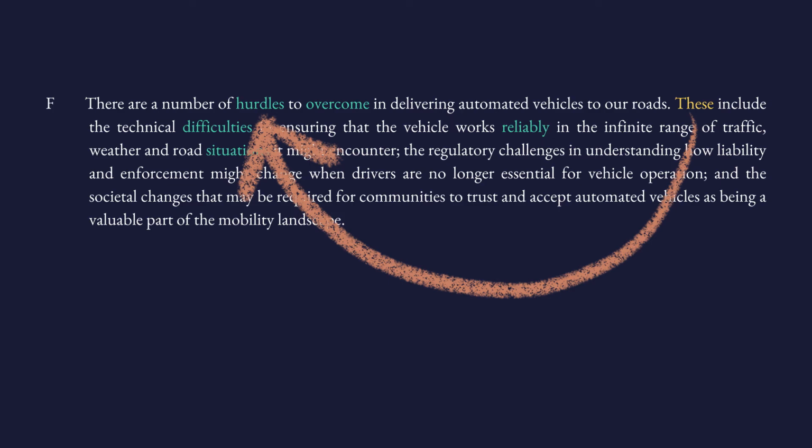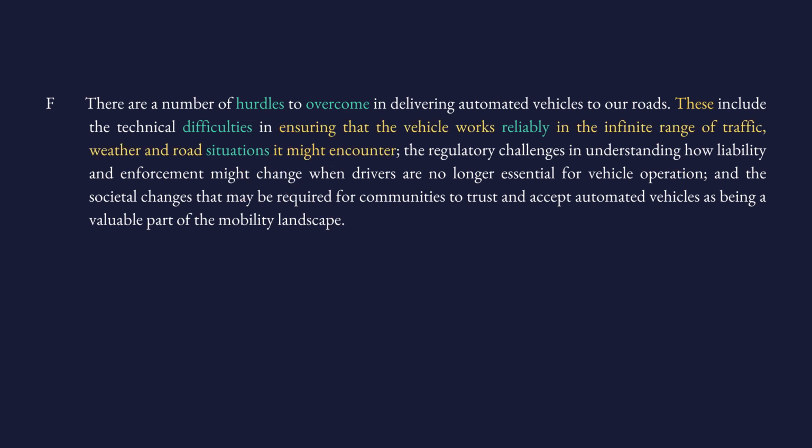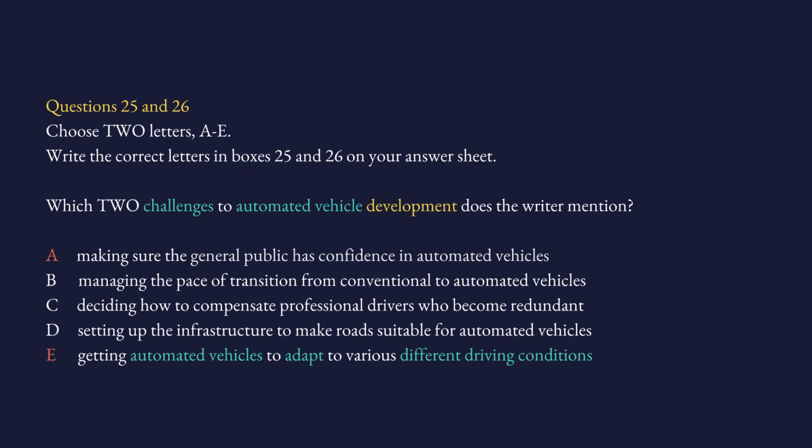These, what are these? Hurdles, challenges. The challenges include the technical difficulties in ensuring that the vehicle works reliably. We want to make sure whether we can trust the vehicle, where, in the infinite range of traffic, weather, and road situations it might encounter. Basically, the passage is saying one challenge is whether the robotic cars will be able to be used safely everywhere, in traffic, in different weather conditions, in road situations. So that remains a challenge. And that is our answer. So here we had 2 points that the author raises when talking about the challenges of this whole project.